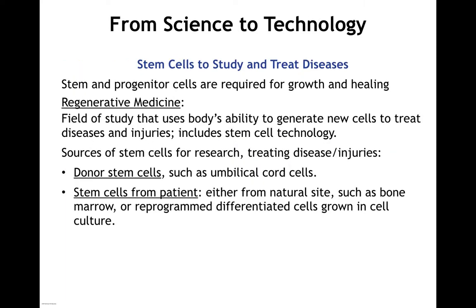Stem cells can be used to study disease. They can also be used to treat disease. There's a lot of work going on, some more successful than others. Because of this, we have a field emerging called regenerative medicine, using the body's ability to generate new cells to treat disease. You can use donor stem cells, such as umbilical stem cells, or stem cells from the patient themselves, from the natural site, such as the bone marrow.